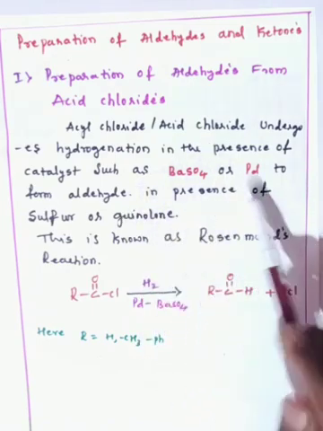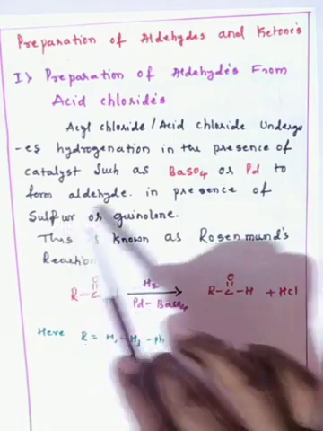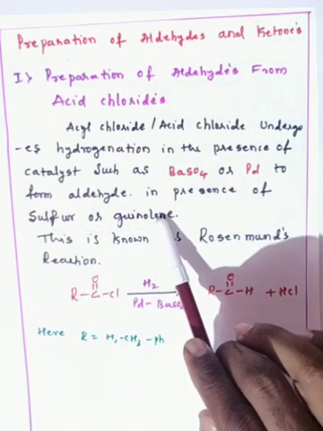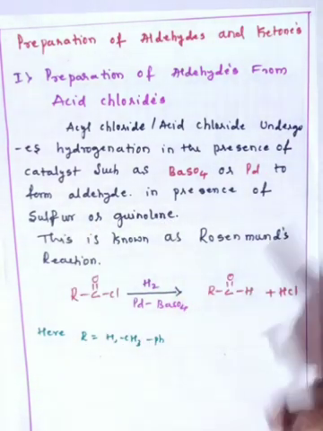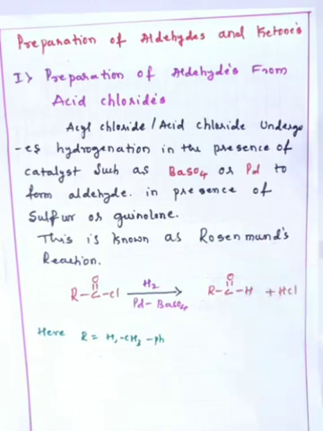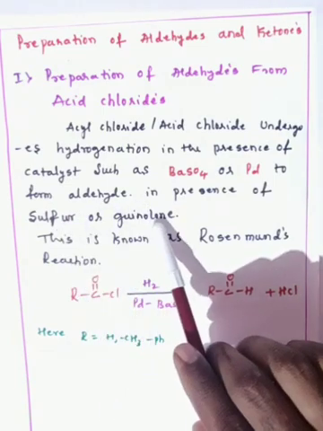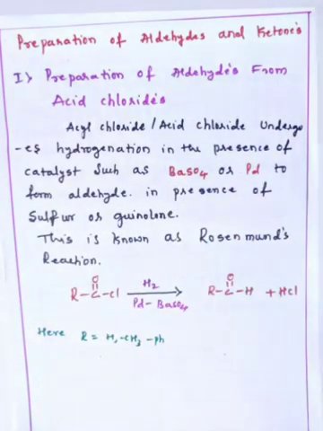This is in the presence of sulfur or quinoline. The sulfur and quinoline help to stop the reaction at the aldehyde stage only, so they don't let the aldehyde be further oxidized into a carboxylic acid. That is the help of sulfur and quinoline. So that is the first one, preparation of aldehyde from acid chlorides.